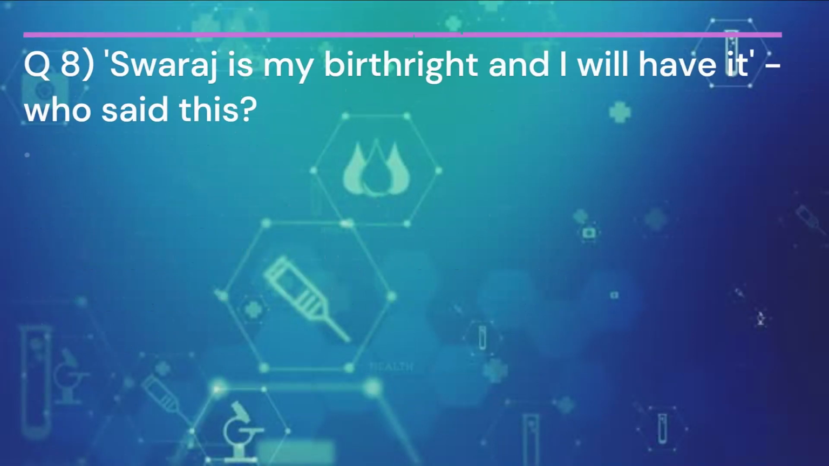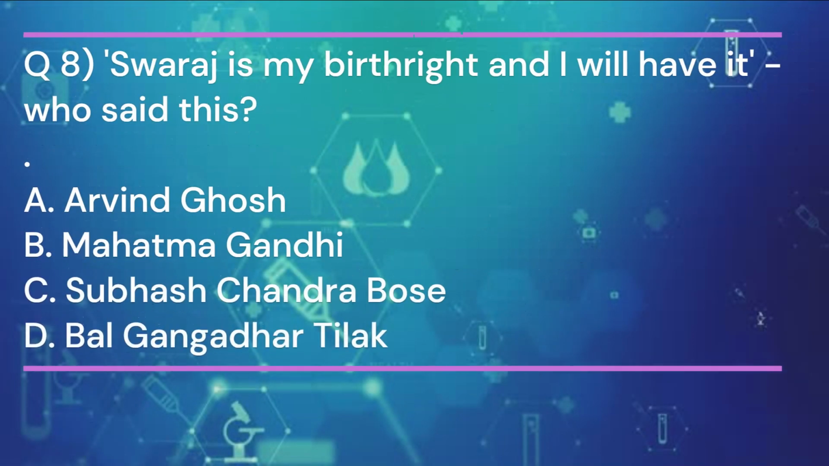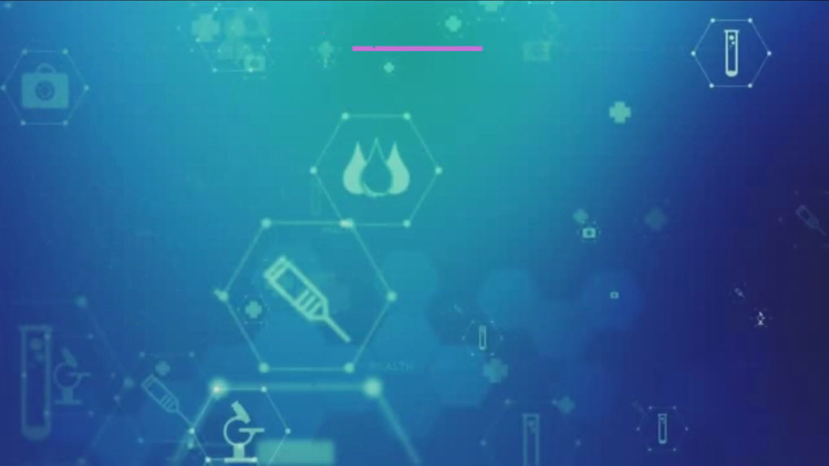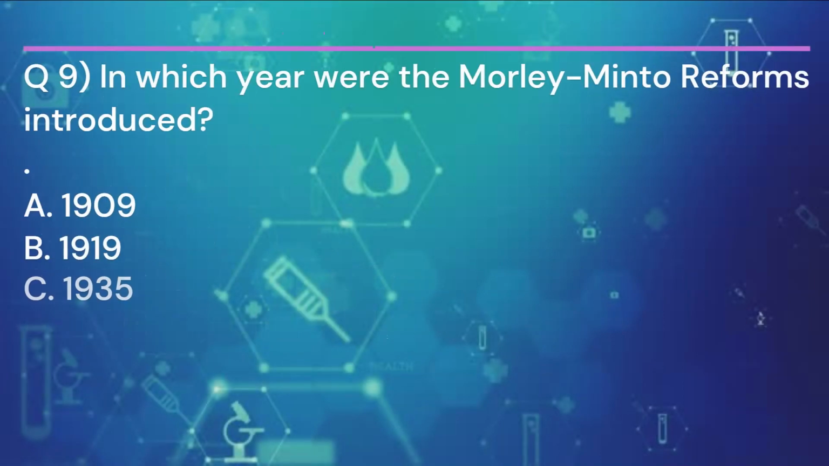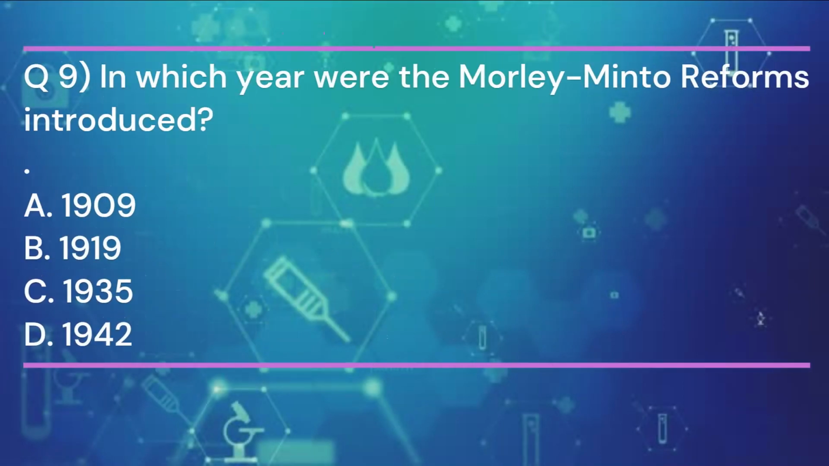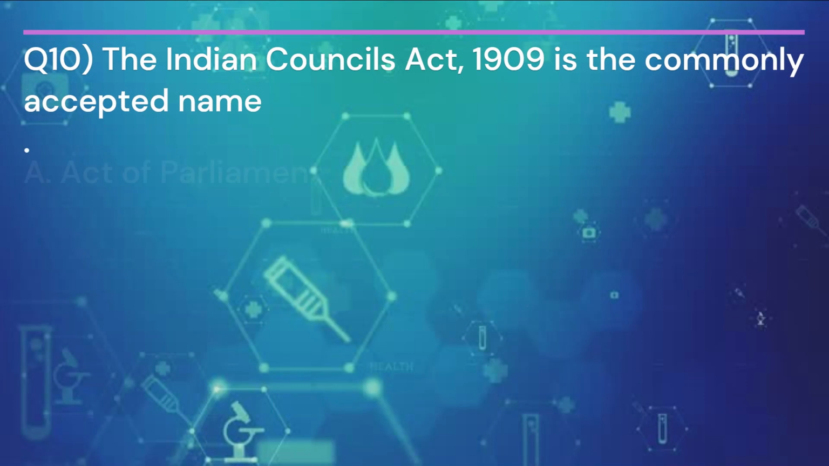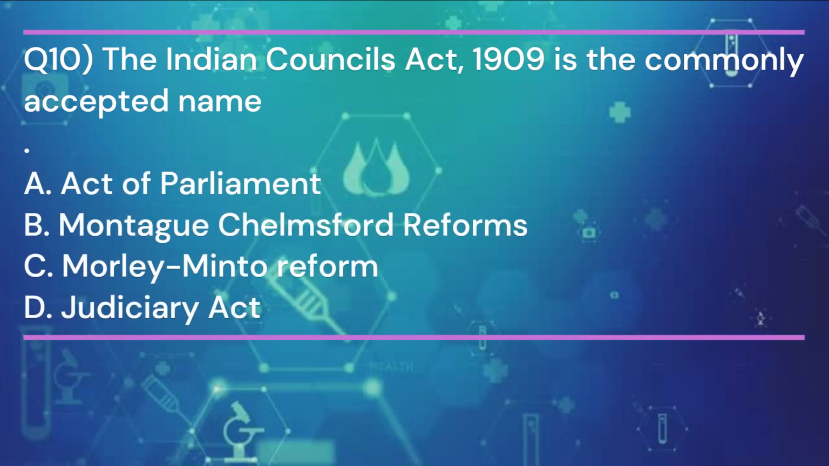Question 8. Swaraj is my birthright and I will have it. Who said this? And the answer is D. Bal Gangadhar Tilak. Question 9. In which year were the Morley-Minto reforms introduced? And the answer is A. In 1909. Question 10. The Indian Councils Act, 1909 is the commonly accepted name.